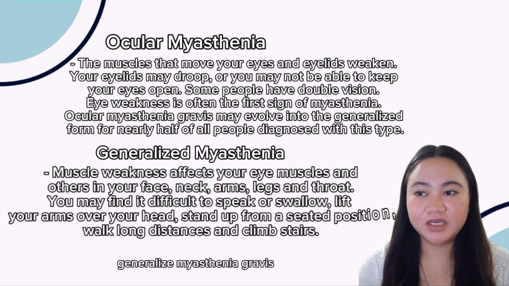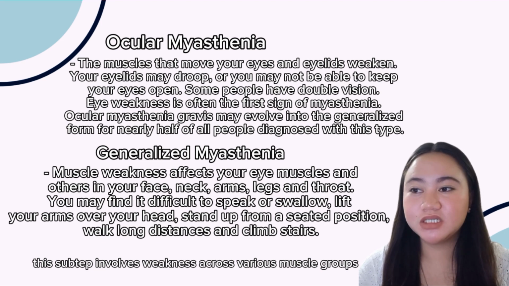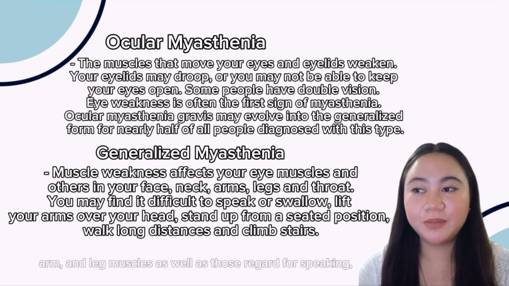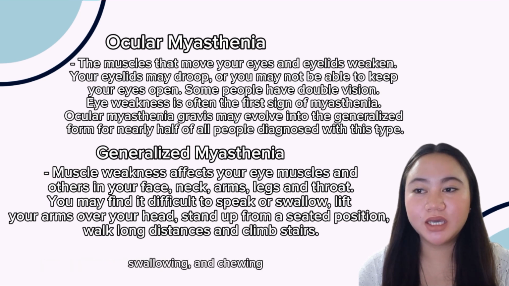Generalized myasthenia gravis. This subtype involves weakness across various muscle groups beyond the eyes, impacting facial, neck, arm and leg muscles as well as those required for speaking, swallowing, and chewing.